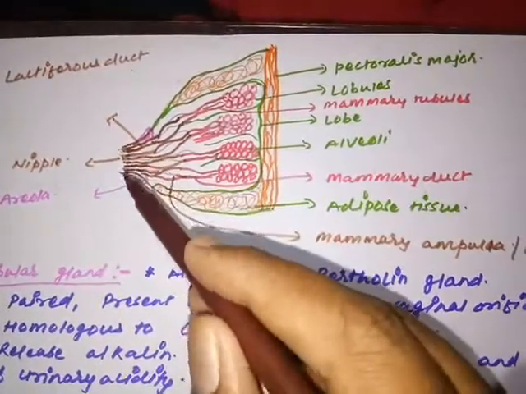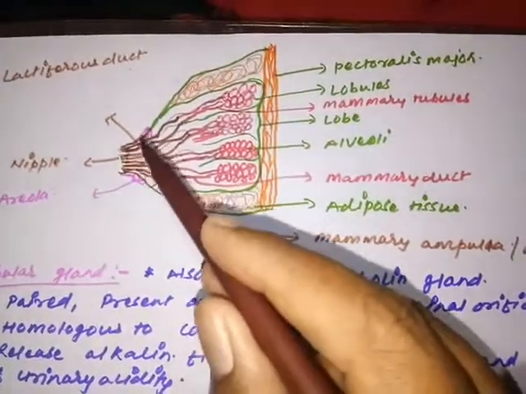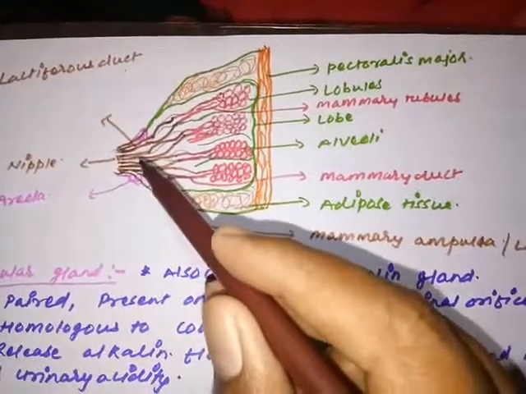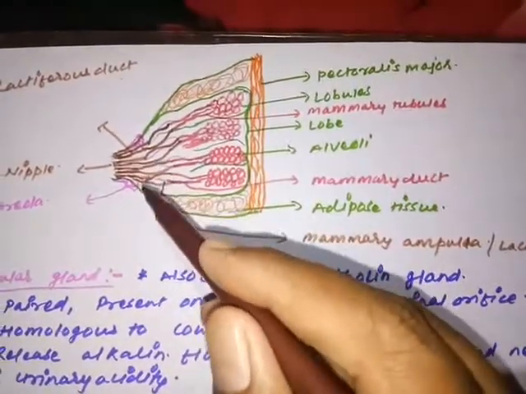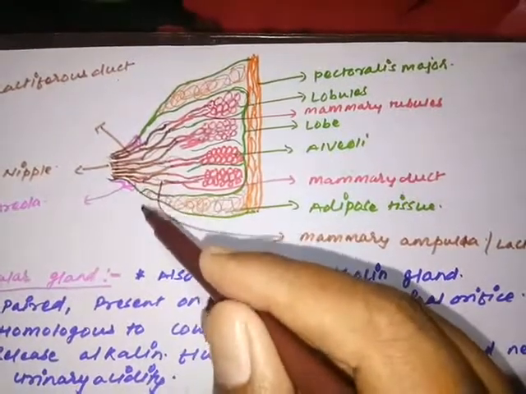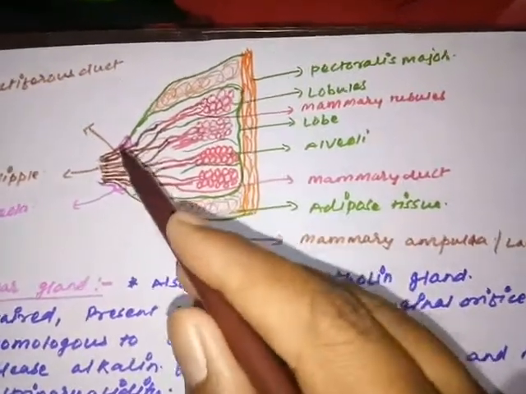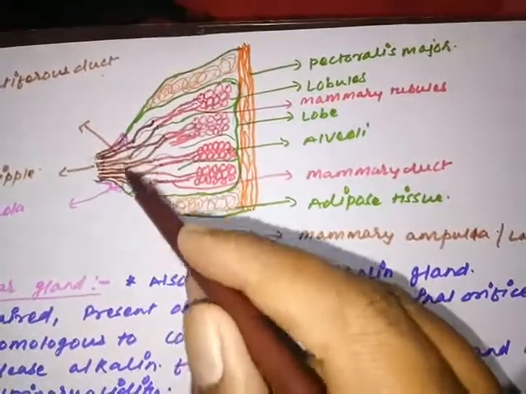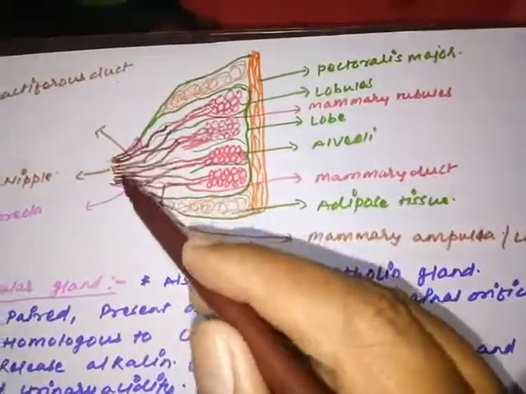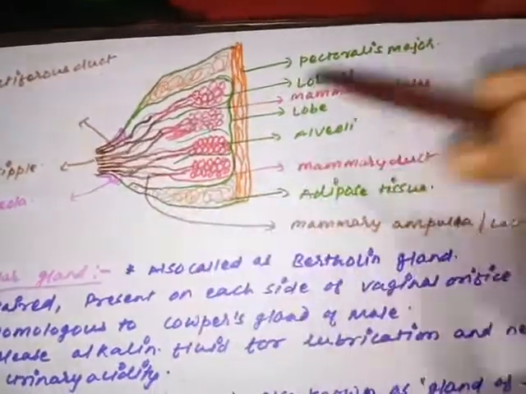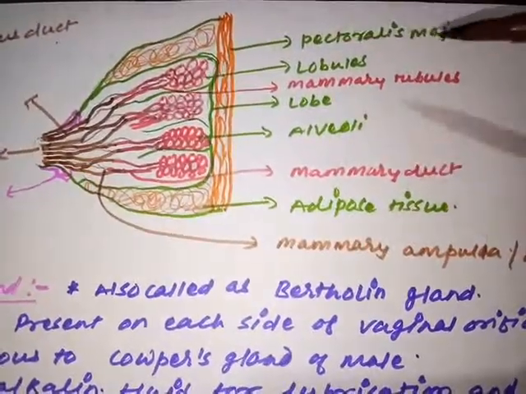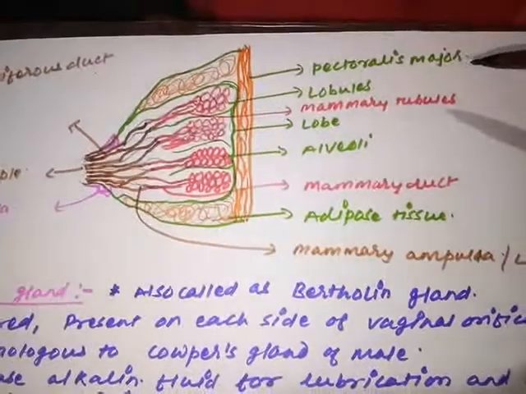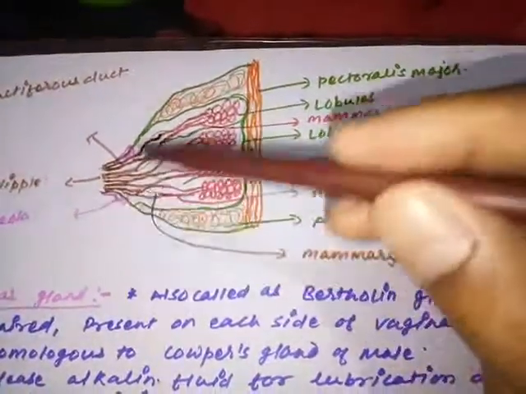And this is what the nipple is. Each nipple has a particular lactiferous duct from a particular lobule of the mammary gland. So the nipple has a combination of many lactiferous ducts, and here we can observe a small pigmented area just below the nipple that is called the areola. So once again I am just going to show the pectoralis major. The projection over the pectoralis major is called the breast. So that has nipples and areola.